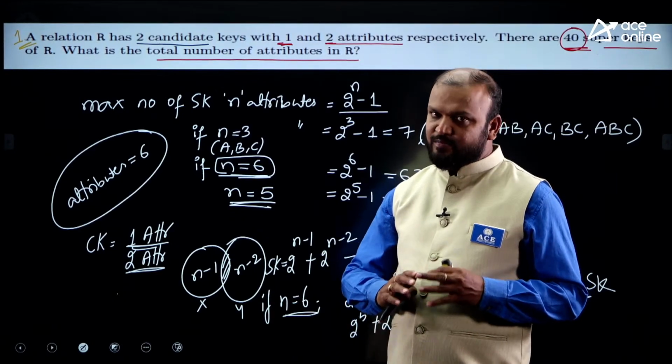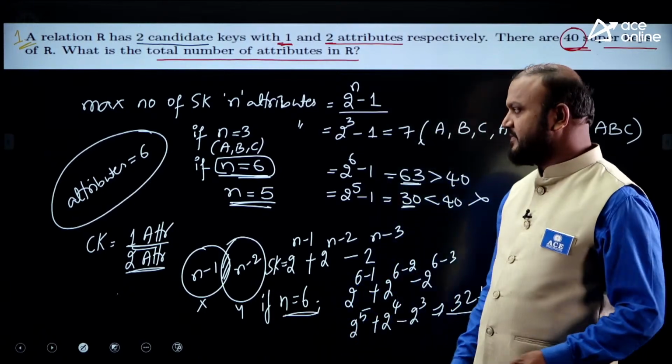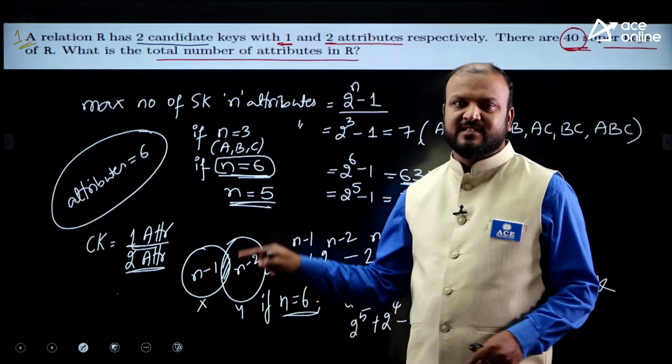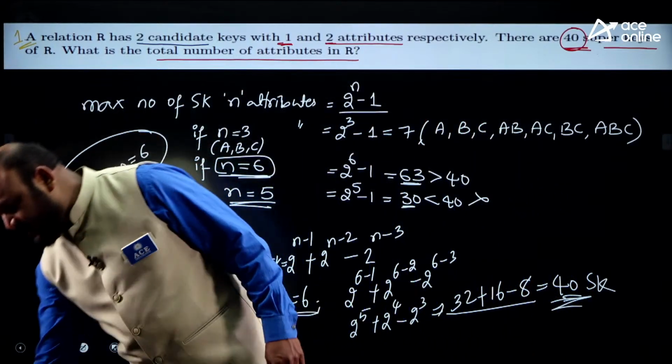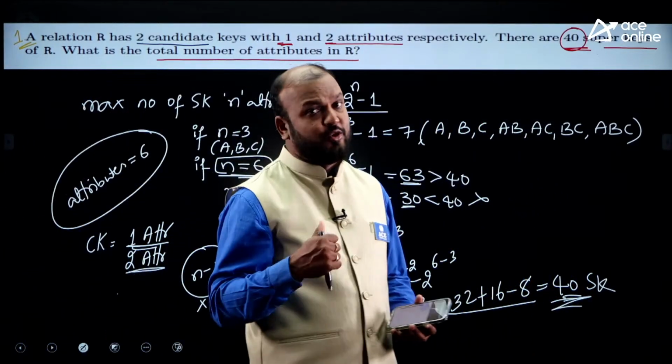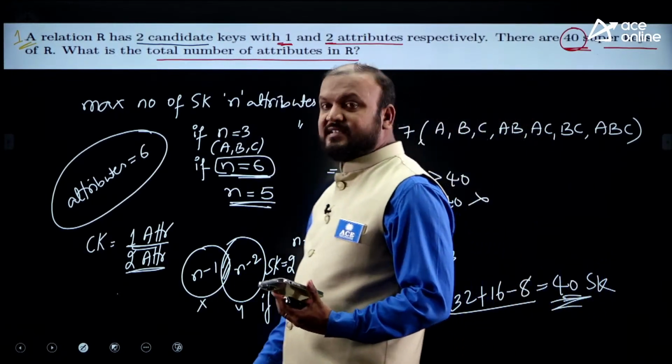So I explained in both the ways. If options are given, go ahead with selection of option. If options are not given, if the question is a numerical answer type, this way you can answer it. I hope you understood and I hope you enjoyed this question also. What do you say? Is it clear?